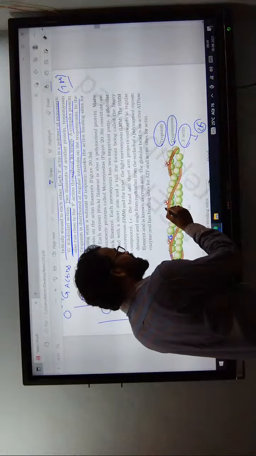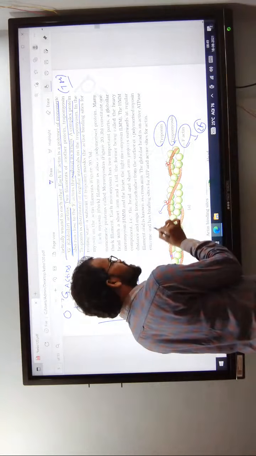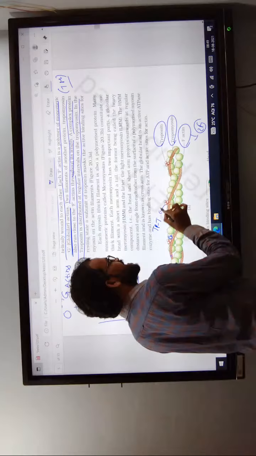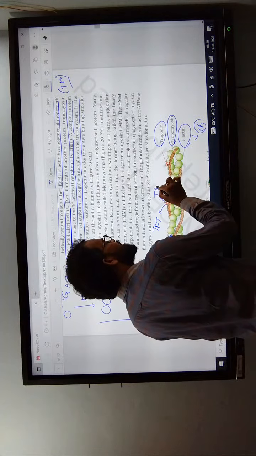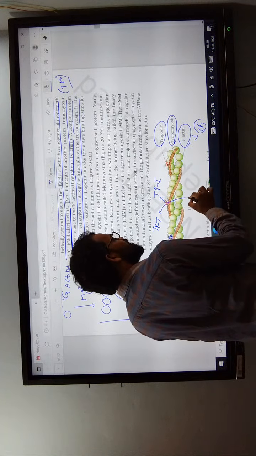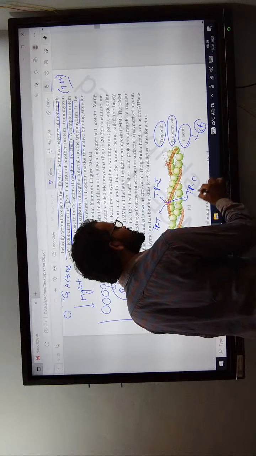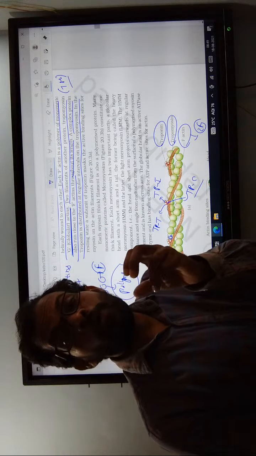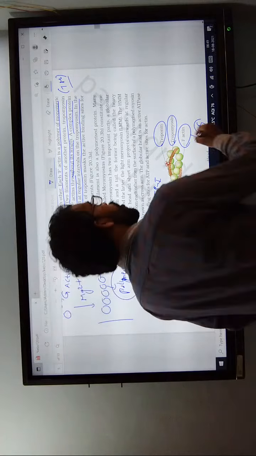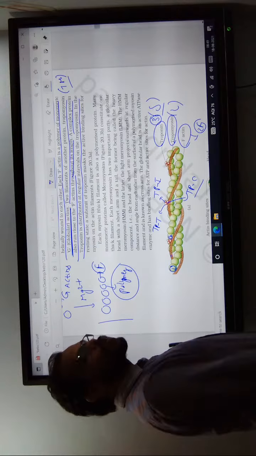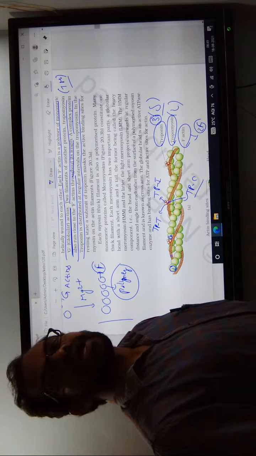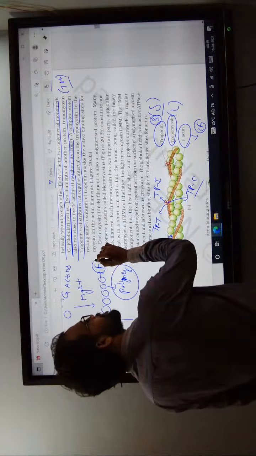This troponin consists of troponin T, troponin I, and the last one, troponin C subunit. The troponin protein consists of how many subunits? Three subunits. Tropomyosin, how many? Two. The F actin consists of two F actin filaments. These are the proteins involved in muscle contraction related to the thin filaments.